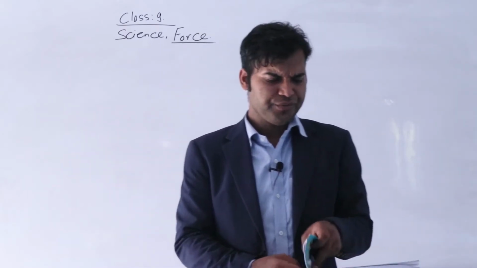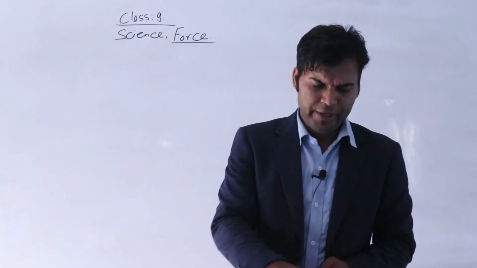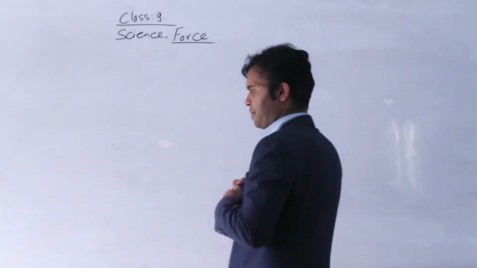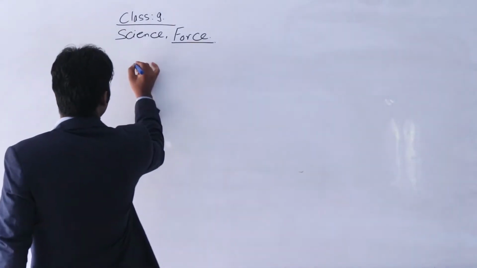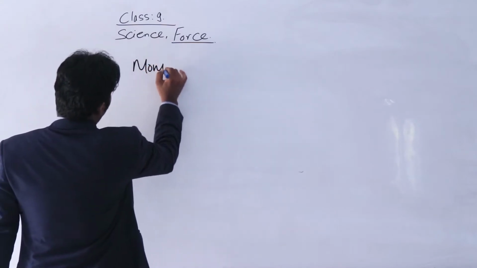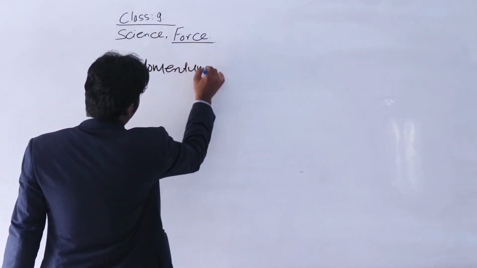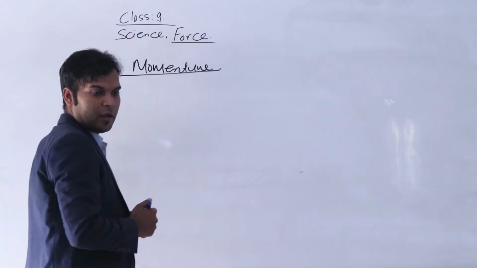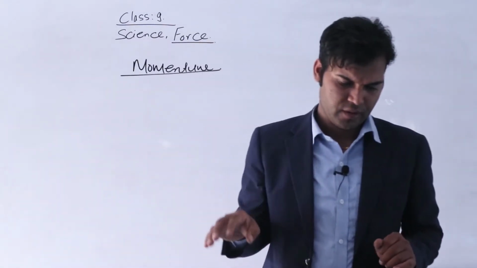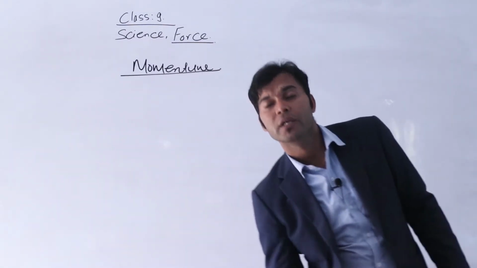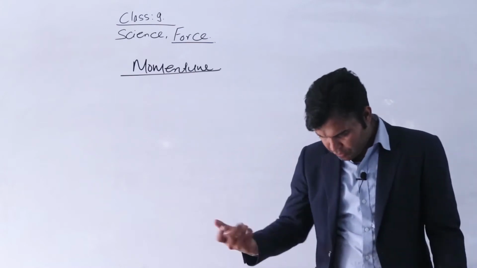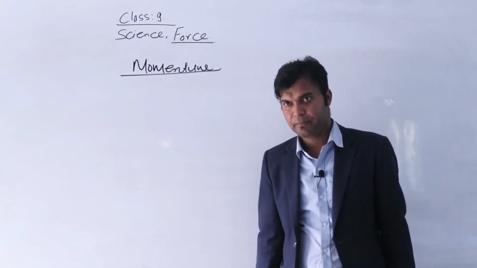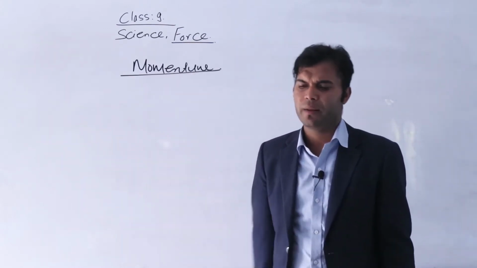Next one is momentum. What is momentum? Once, try to throw a ball on the table.